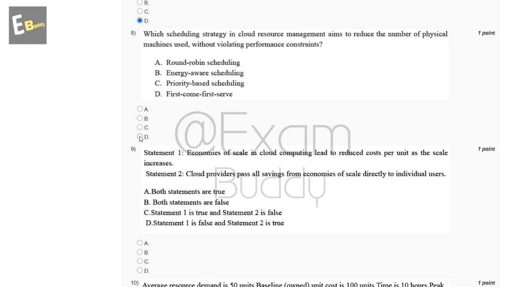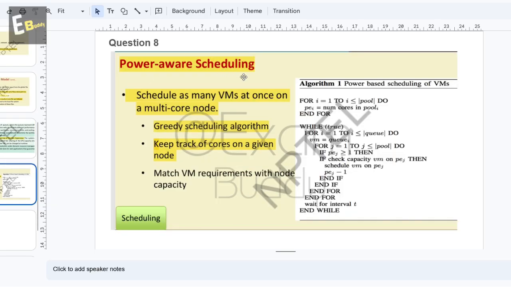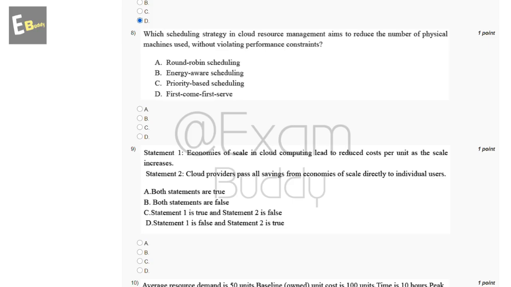Now the eighth question is, which scheduling strategy in cloud resource management aims to reduce the number of physical machines used without violating performance constraints? So these are the options, and let's check the answer of our eighth question. Power aware scheduling: schedule as many VMs at once on a multi-core node. Greedy scheduling algorithm keeps track of cores on a given node. So the answer of our eighth question is B, energy aware scheduling.